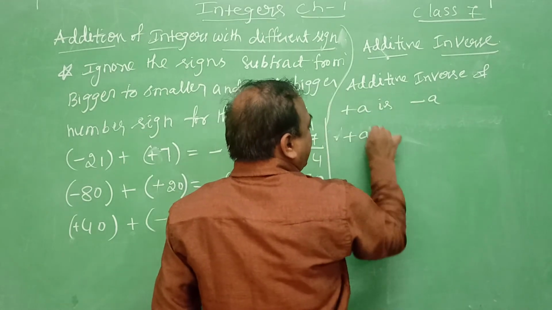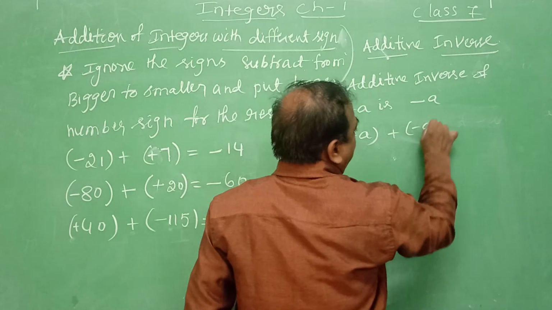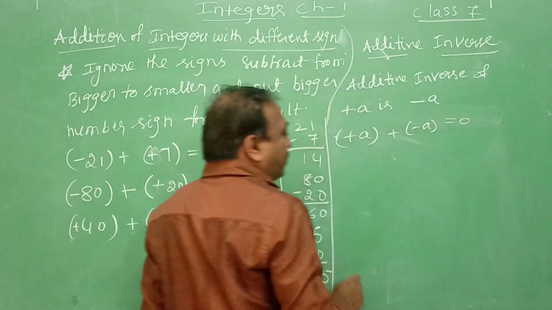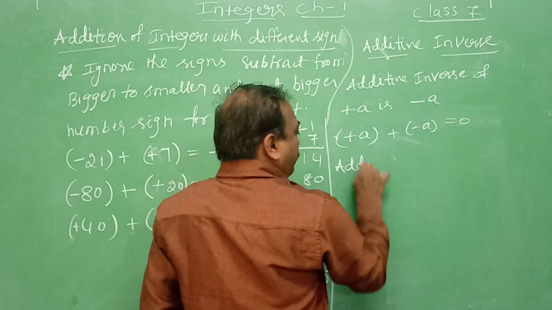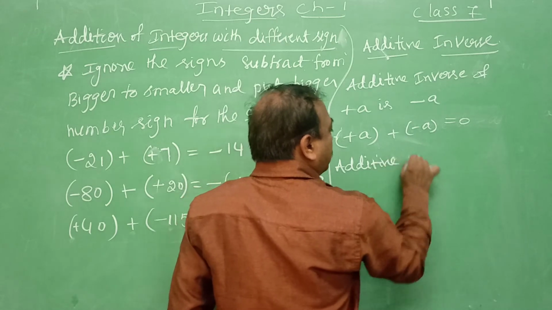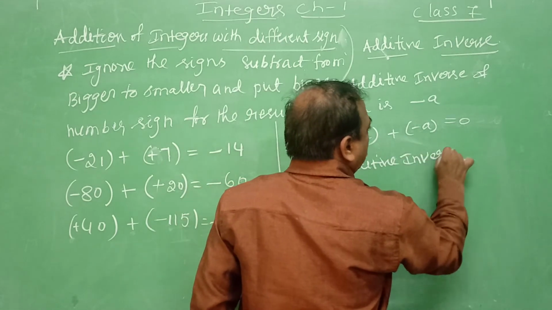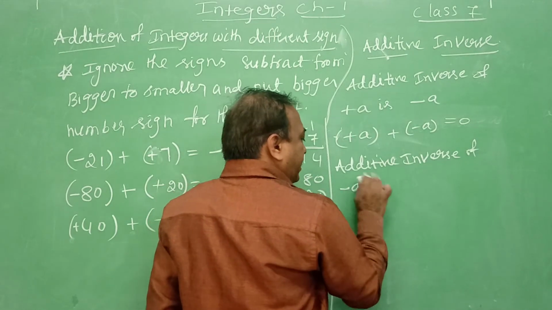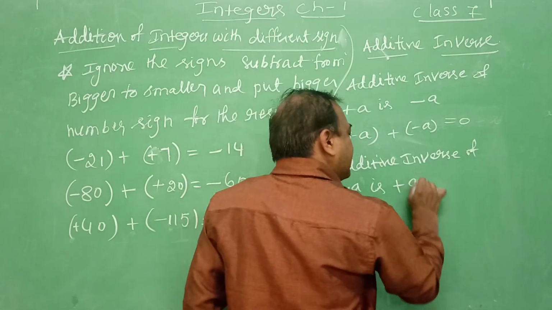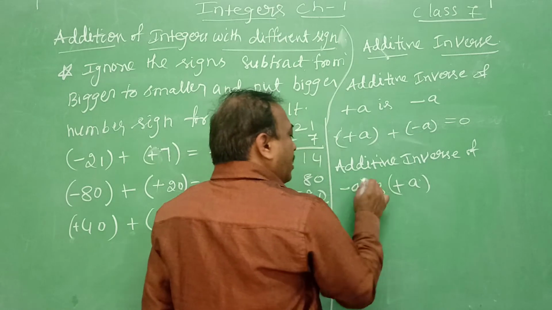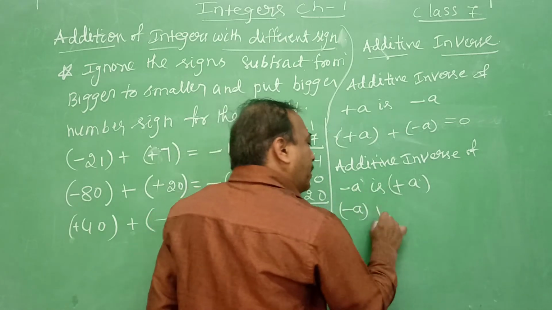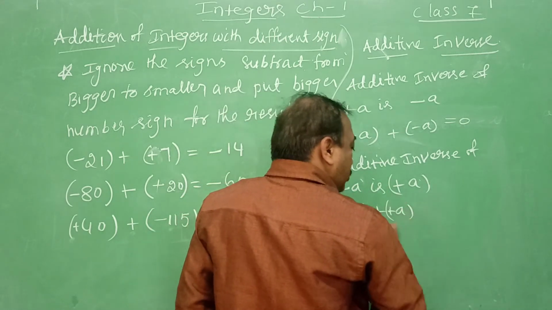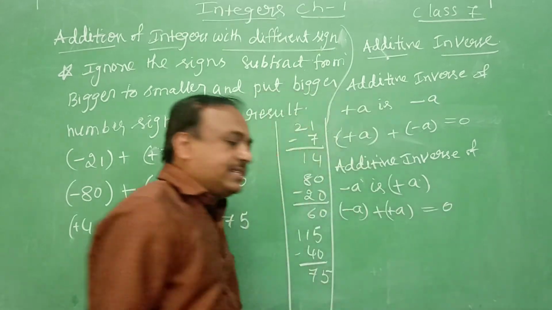That means a plus minus a is equal to 0. Same, the additive inverse of minus a is plus a. That means minus a plus a together, when you add, the result is 0.